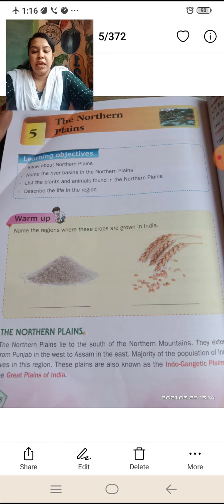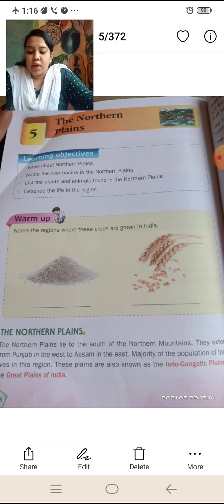So, the warm up is given here. Name the regions where these crops are grown in India. After this lesson, we will write here. Here they have given rice and wheat. In these crops, where they grow in India, we will get to know. After that we will write here.